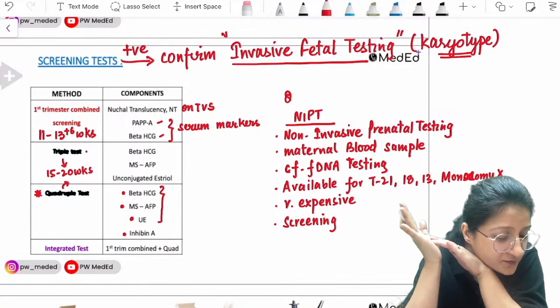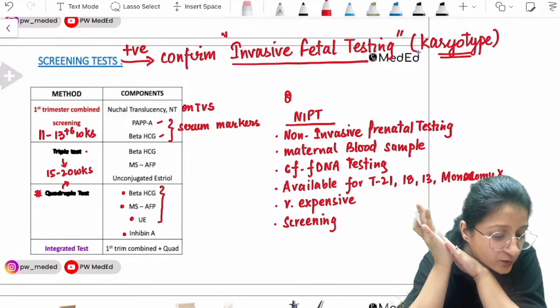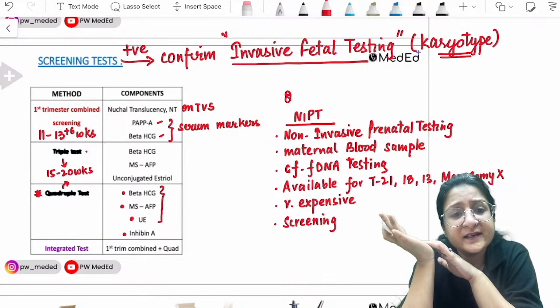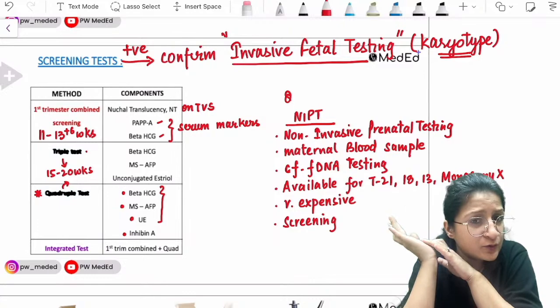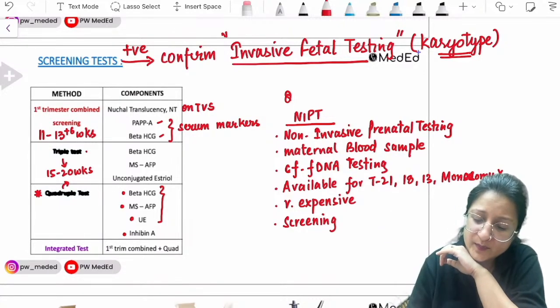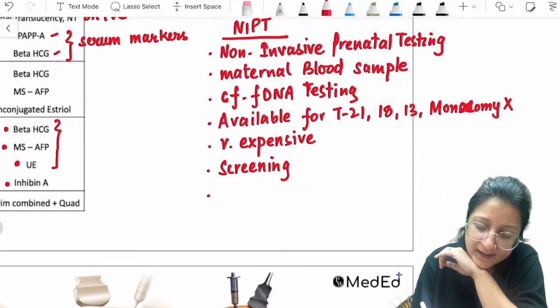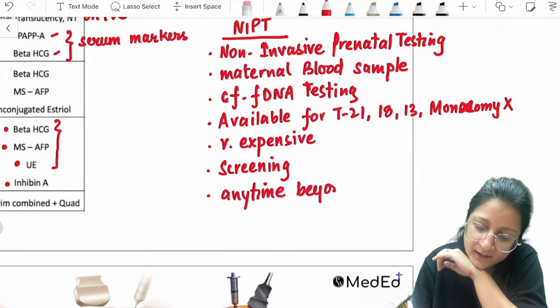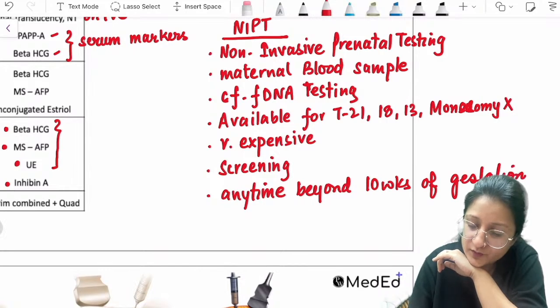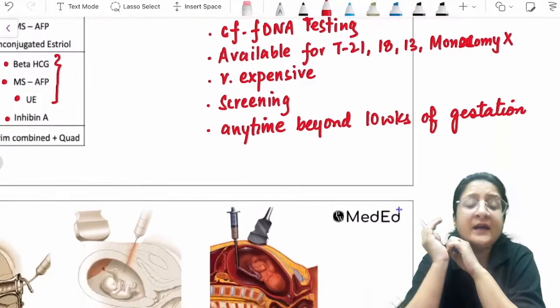if they ask which one can be done in the second trimester and both are options, why will they give you both as options? Okay, the triple test can also be done in the second trimester, the quadruple test can also be done in the second trimester. We are generally doing the quadruple test for this purpose. NIPT on the other hand can be done anytime beyond 10 weeks of gestation.